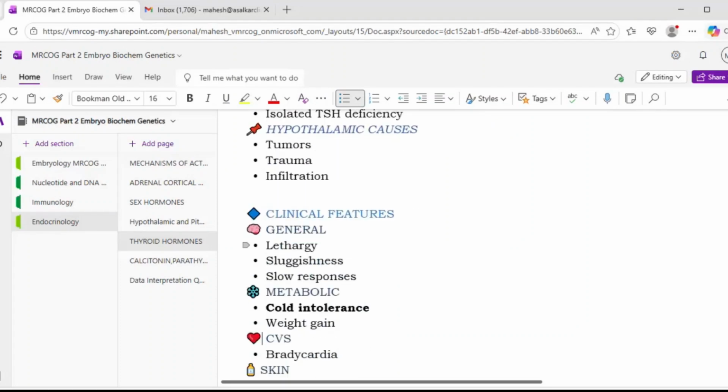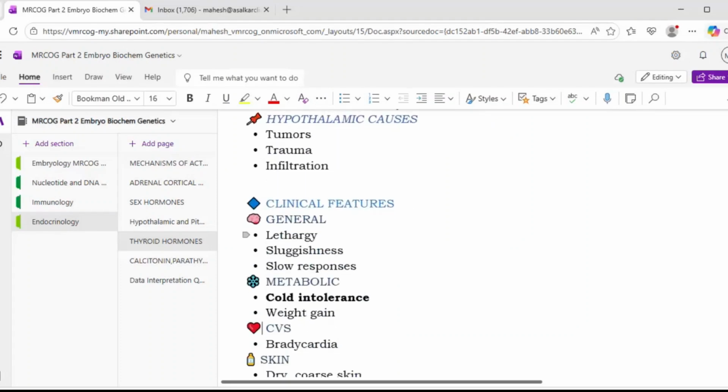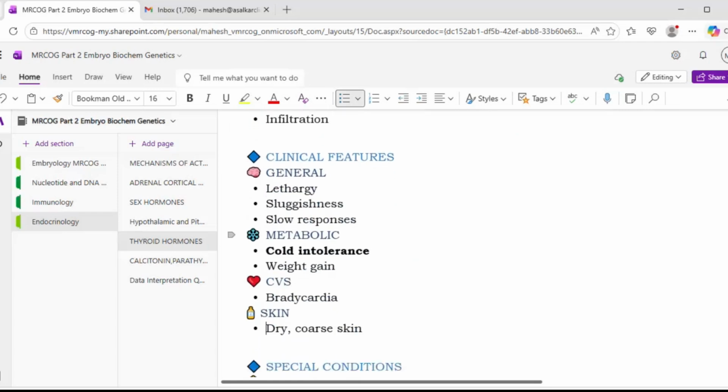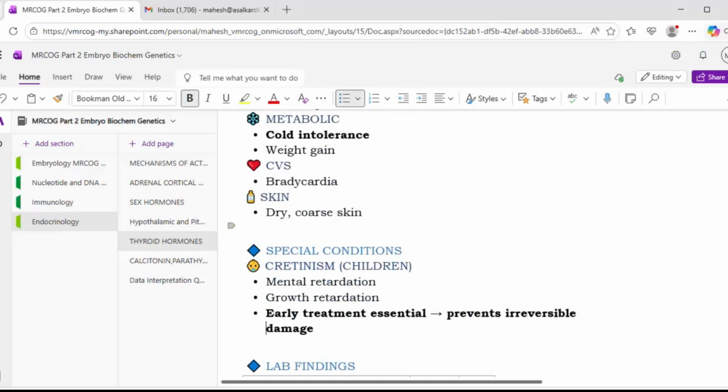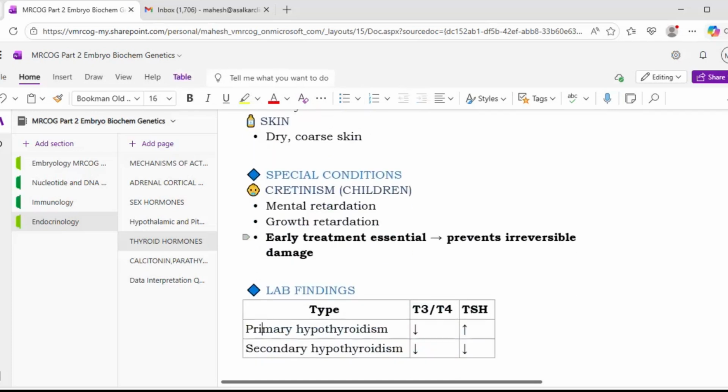Clinically, there will be lethargy, sluggishness, slow responses, and metabolic features such as cold intolerance, weight gain, and severe features such as bradycardia, and the skin will be dry and coarse. So special conditions such as cretinism, which is seen in children, will present as mental retardation and growth retardation, and early treatment is essential. It prevents irreversible damage, because if it is not treated, it will lead to irreversible damage.